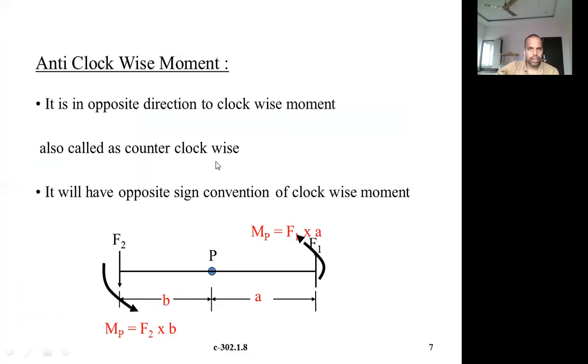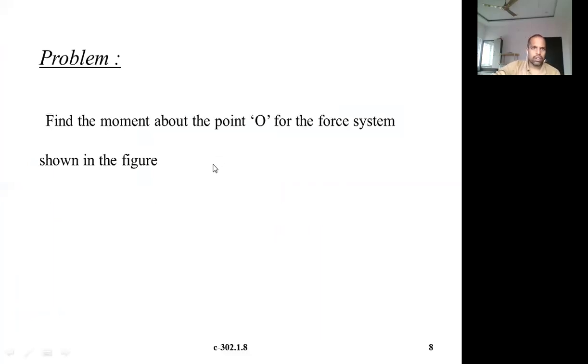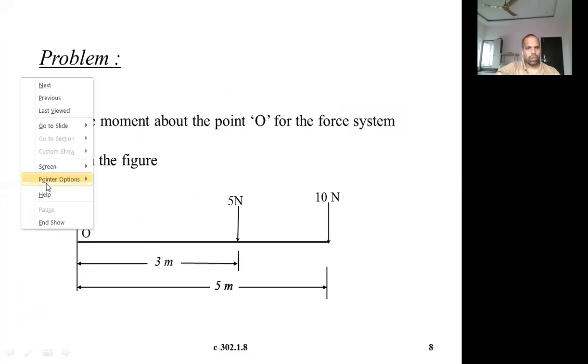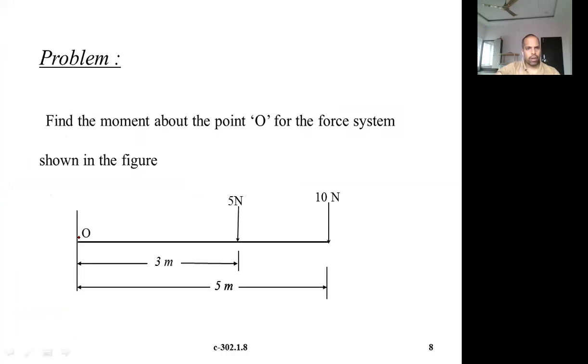So this is about anti-clockwise moment. Now let us see some problem, how to give the sign and how to calculate the anti-clockwise moment and clockwise moment for a numerical problem. Find the moment about the point O for the system shown in the figure. We have to calculate the moment about the point O due to these forces 5 kilonewtons and 10 kilonewtons, right?